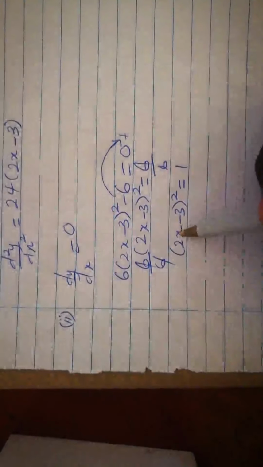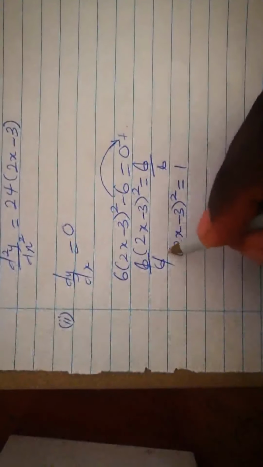So divided by 6, divided by 6, (2x minus 3) squared equal to 1, right? So we want to find the value of x. So how do we go about it? We are going to put square roots on both sides. So you are going to get 2x minus 3 equals plus or minus 1, because the square root of 1 is plus or minus 1. So 2x will be equal to plus or minus 1 plus 3.